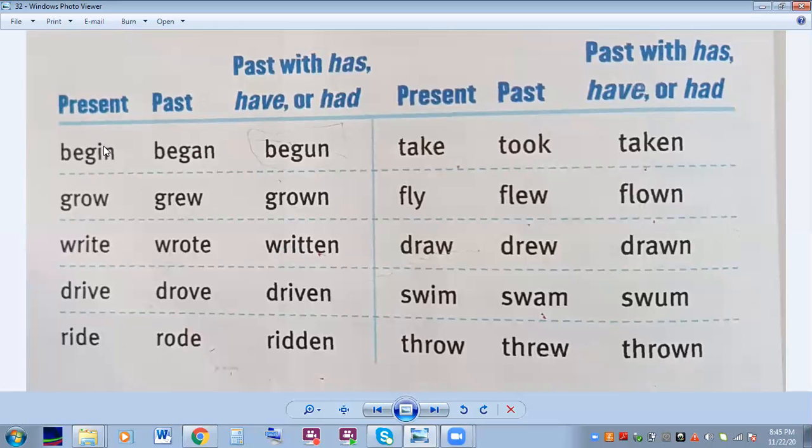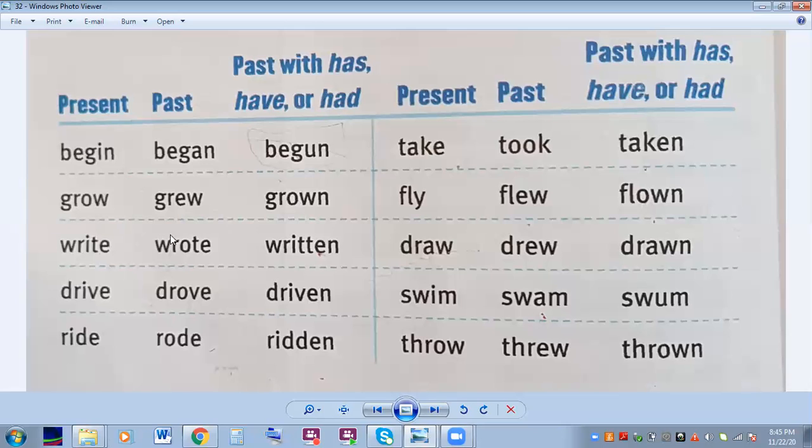Present tense, begin. Past tense, began, with has, have, or had, begun. I begin a project every Sunday. I began my last project 1 week ago. We have begun to finish our final project. Grow, grew, and grown. I grow flowers in my garden. Last year I grew a big pumpkin. I have grown many vegetables over the years.